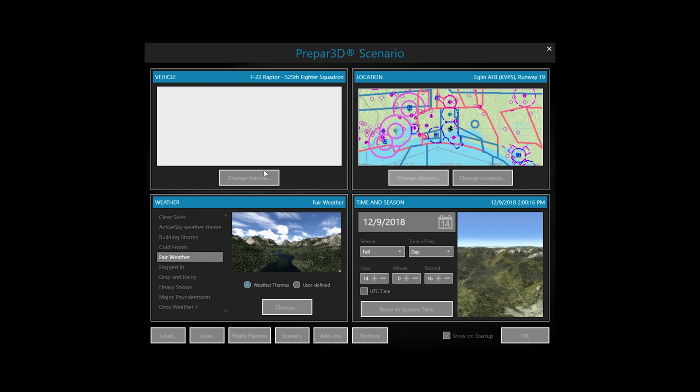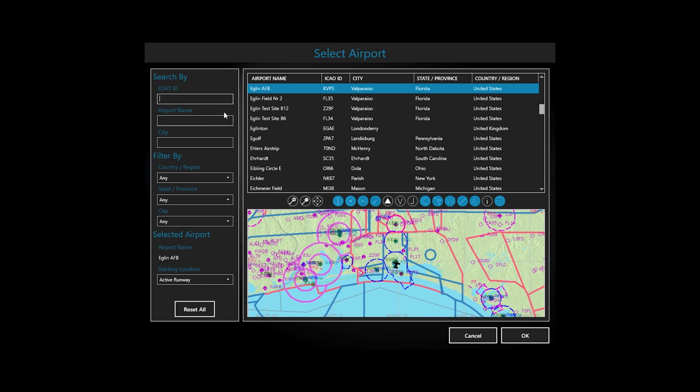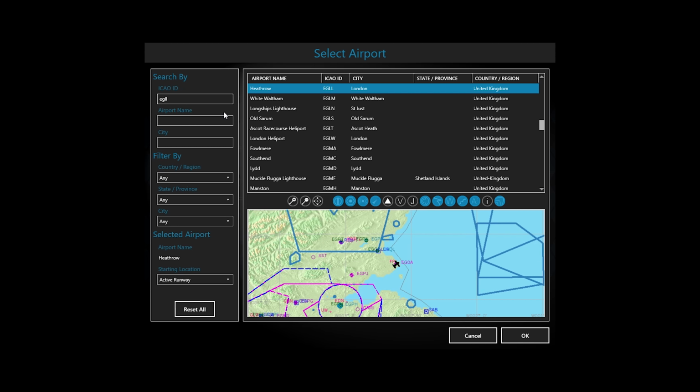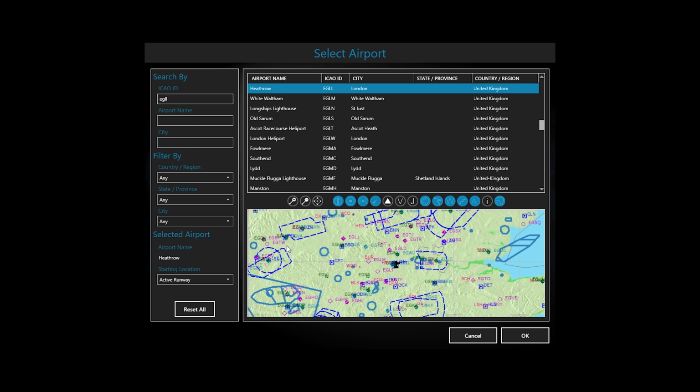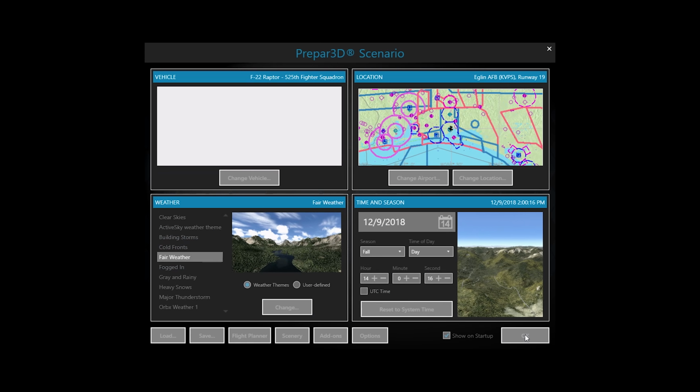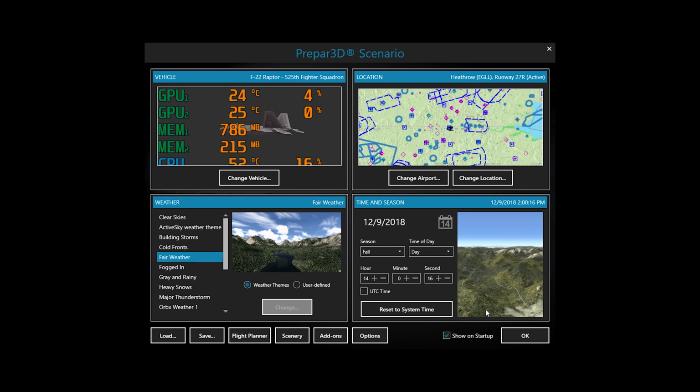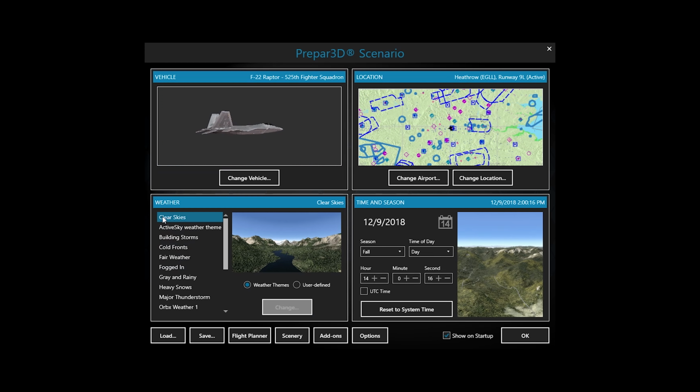I'm going to change the airport here to EGLL, and the reason I'm doing that is because it's a good airport to use. This is Aerosoft's EGLL, London Heathrow. I used Aerosoft because, like I said, it's a good demonstration of the problem that was apparent in prior versions of Prepared 3D.